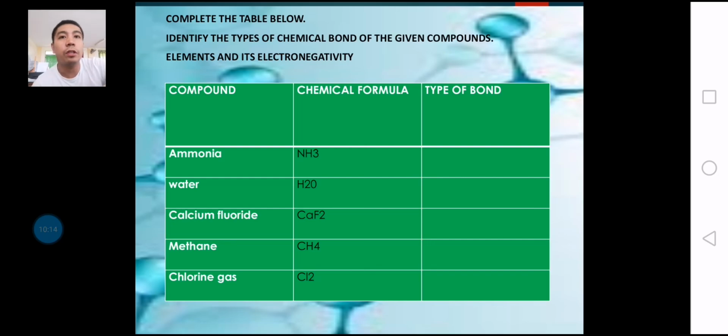So here are the things that you need to answer, but I hope you understand, guys. Thank you, and that will be your assignment. Identify the types of chemical bond in the given compounds and their electronegativity.